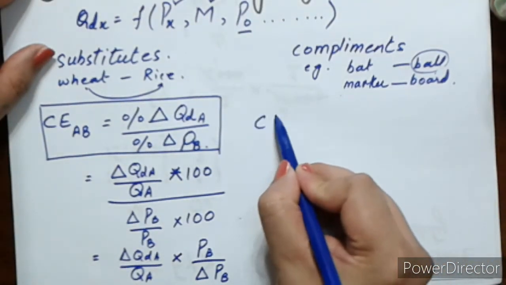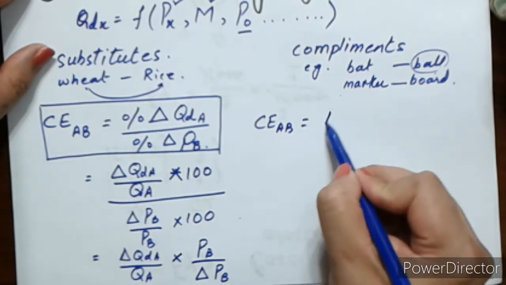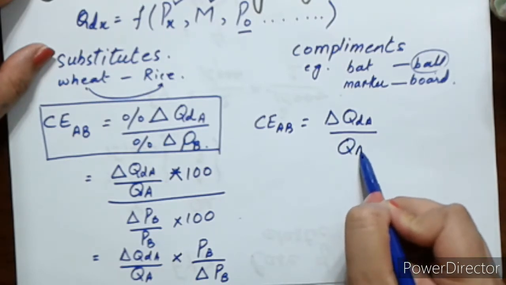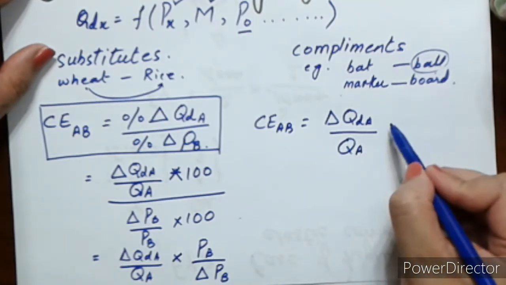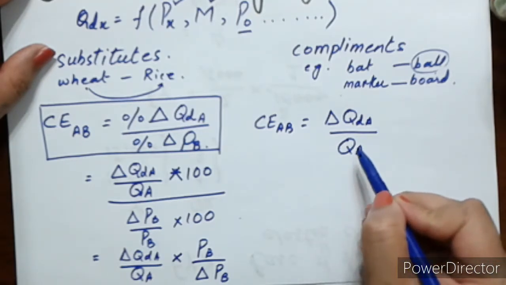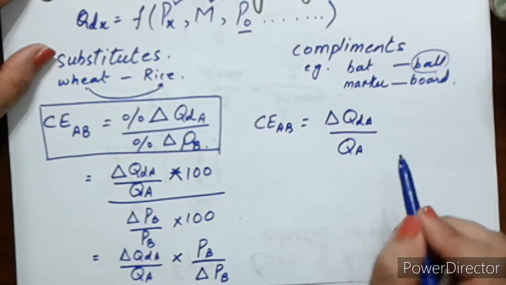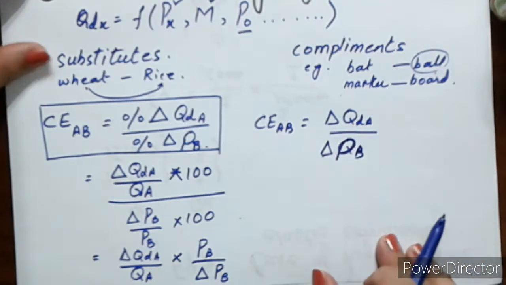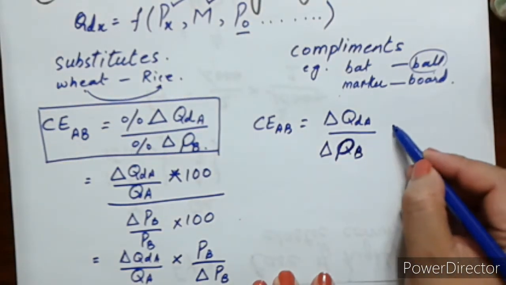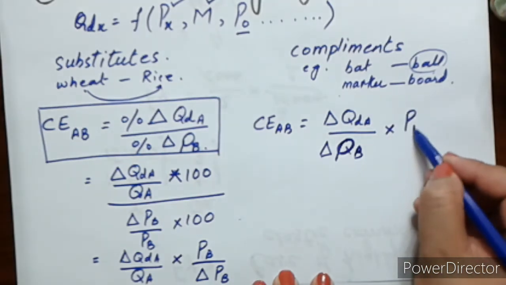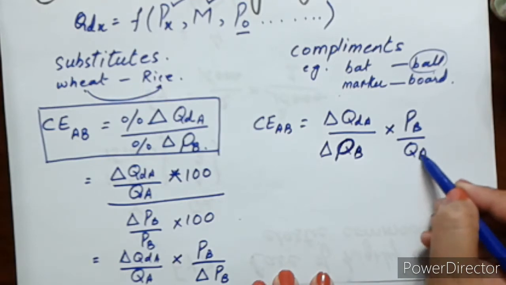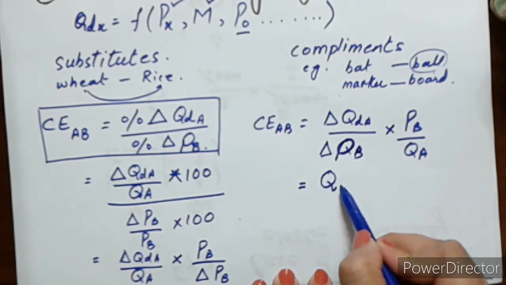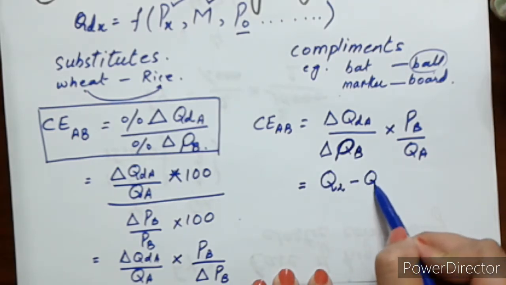Cross elasticity between A and B is equal to change in quantity demanded of commodity A divided by change in price of B. So all the delta terms are on one side and the single variables I'll take to the other side, that is price of B and quantity demanded of A. Now change in quantity demanded is simply the second quantity demanded minus the first quantity demanded.